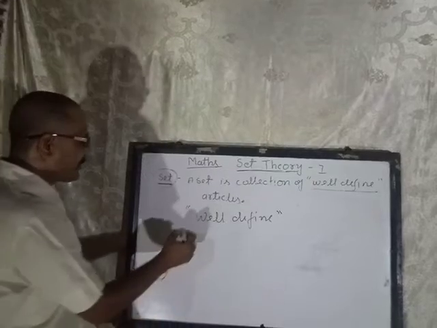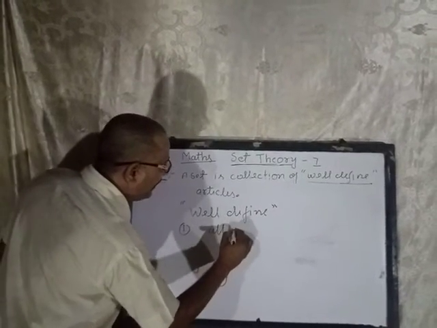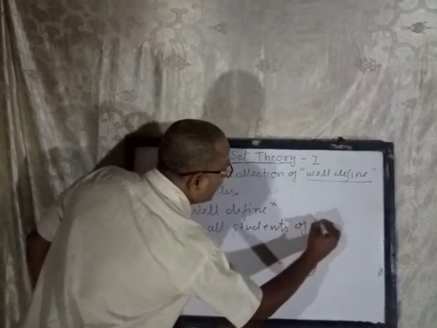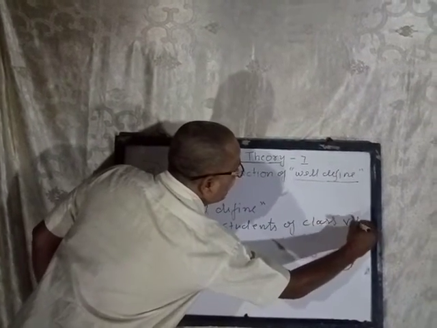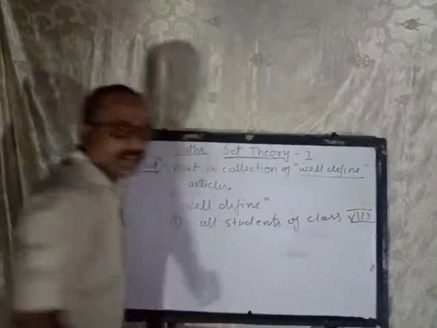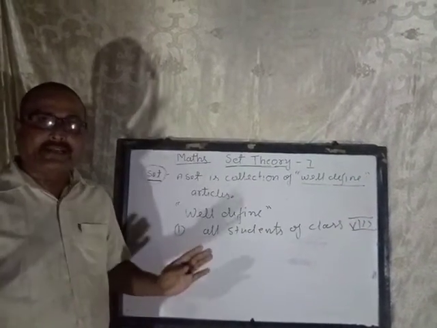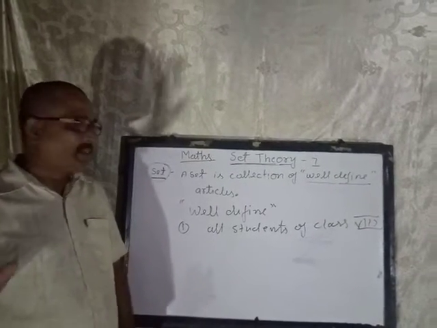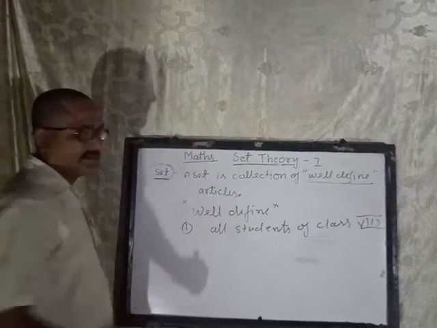Means all the students of a particular class, of class 9th, that is a set. All students in your school, that is a set. All the teachers in your school, that is a set. That is the meaning of well-defined objects.